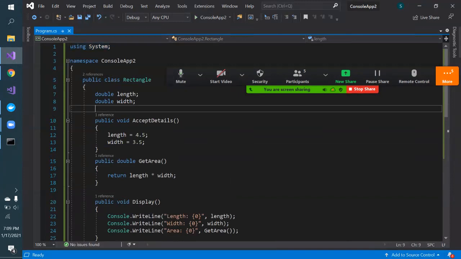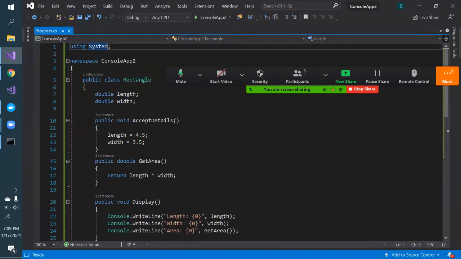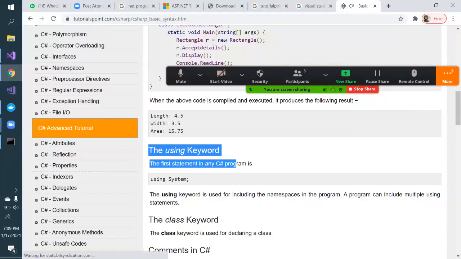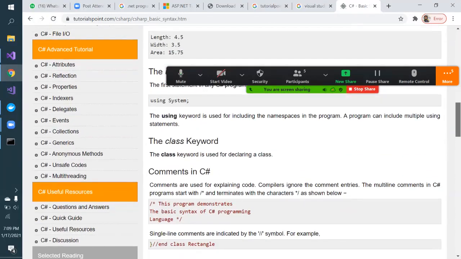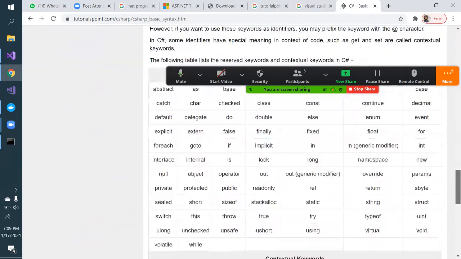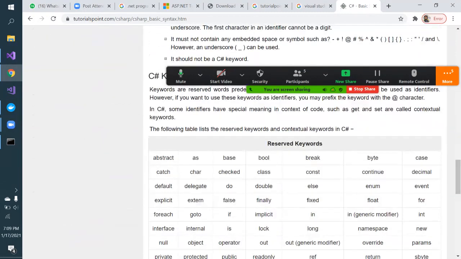Where is it able to recognize the class? These are all special keywords, right? All this definition is coming from using System. You can understand these as import statements. If you have worked on the C programming language, you would have heard about include, the syntax we used to specify. Similarly, in any programming language, initially at the top they have some kind of reference to the base class feature. What is it, how to instantiate a class, identifiers, and the key reserved keywords in C#. Everything they have written.